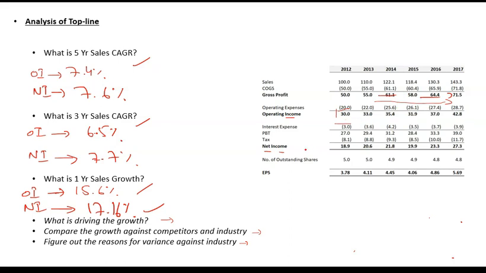So there can be two items that can drive your profit. Either it can be cost, expenses, change in expenses, or it can be your sales. जब मैंने sales के CAGRs निकाले थे, तो sales के CAGRs भी were broadly consistent with operating income CAGR. Sales में भी इसी तरह से था 7.5% or something like that, and 3-year was also 6.5% approximately. So my operating income is aligned with the sales growth.